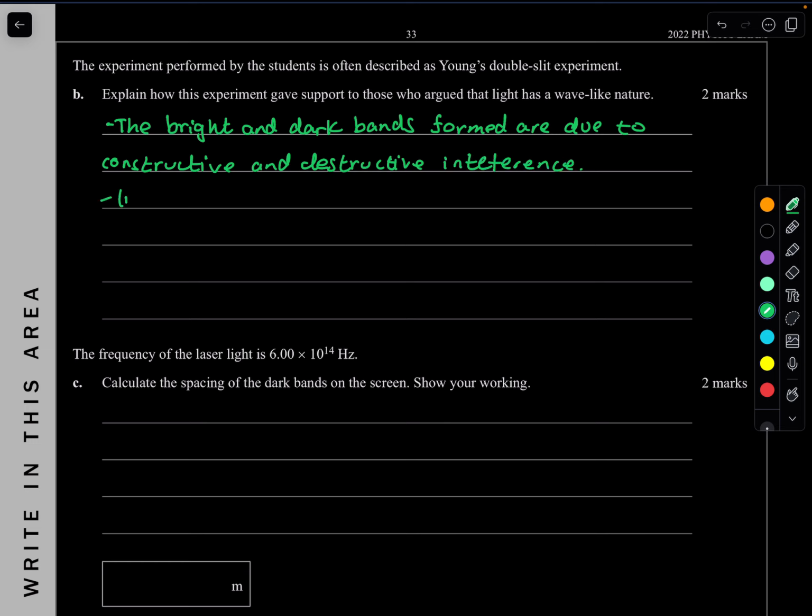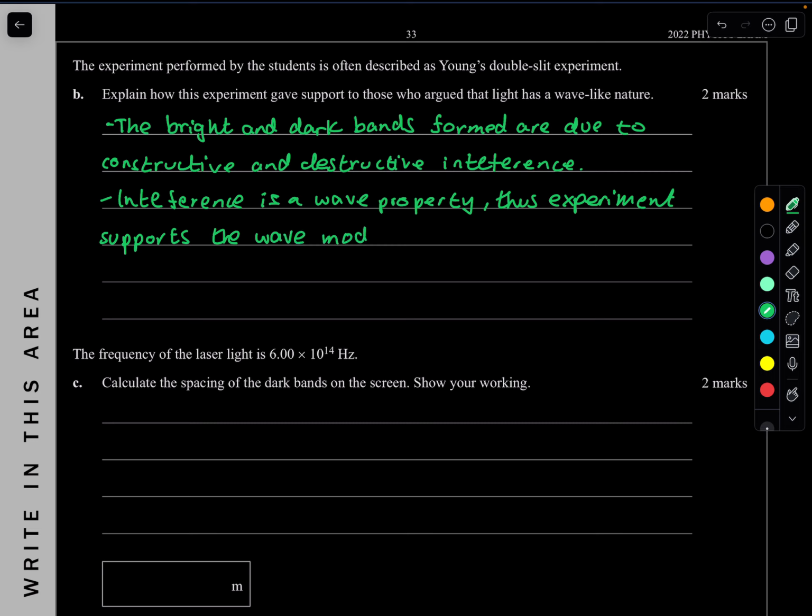Beautiful. Interference is a wave property. So this experiment supports the wave model of light.